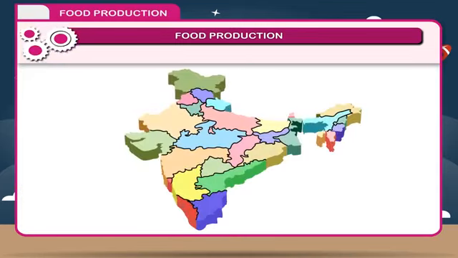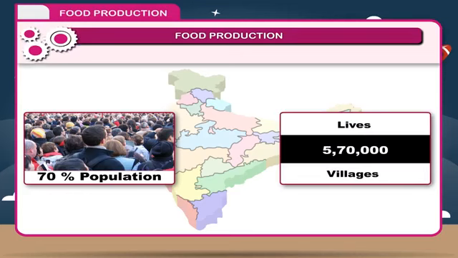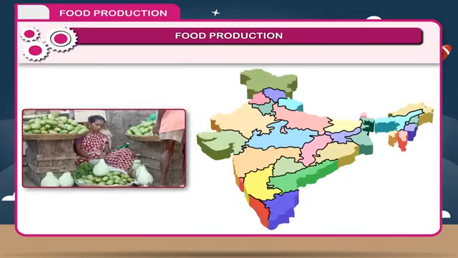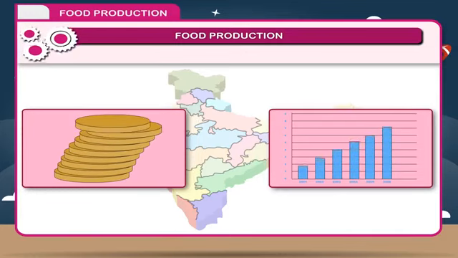India is an agricultural country. 70% of the total population lives in 5,70,000 villages. Farmers' income depends mainly upon agriculture. Agriculture is the basic resource of Indian economy.